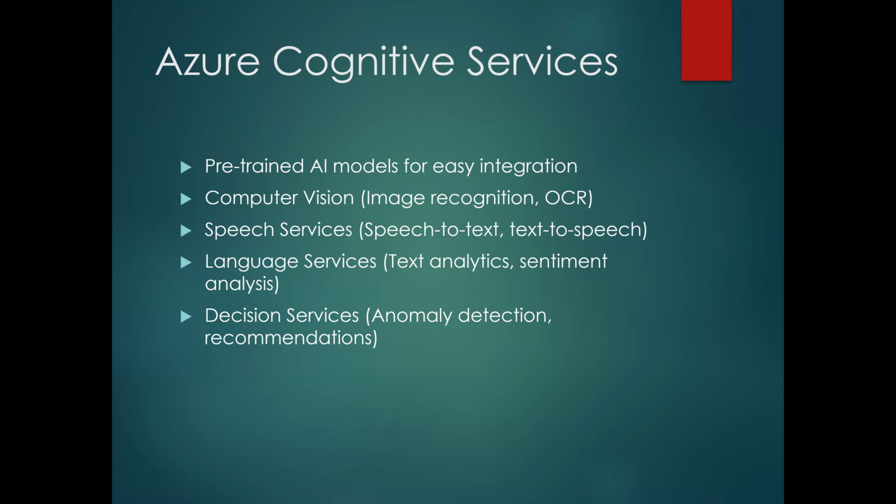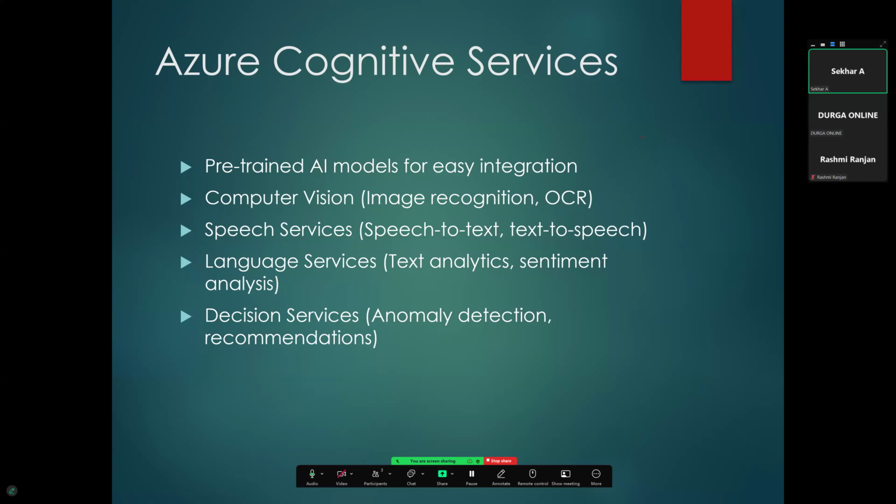Anomaly detection means, if you go to Flipkart or Amazon, assume that you have purchased one TV. Assume that around 1,100 members have provided reviews on that TV. Generally, after purchasing a product, people say this product is good, or not good, or the features are not good. These reviews we can categorize into two kinds: one is negative reviews, and the other one is positive reviews. So this is anomaly detection.